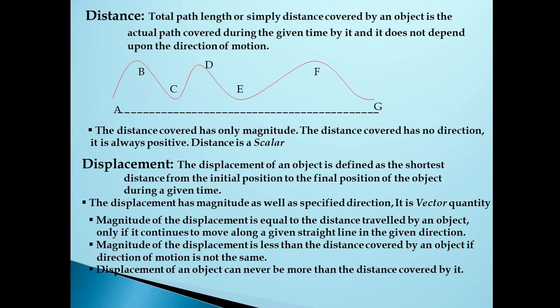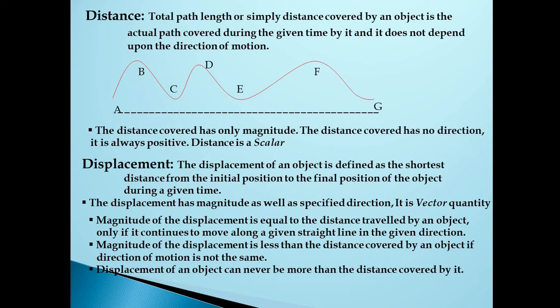Okay, so when you are calculating this displacement, you don't calculate the total distance covered by the object from A, B, C, D, E. Here in this example, you calculate directly the shortest distance. What will be the shortest distance? Calculating directly from A to G. The displacement is the shortest distance from initial position A to the final position G. See, distance is a total path covered, whereas the displacement is the shortest distance that you can find from the initial position to the final position.